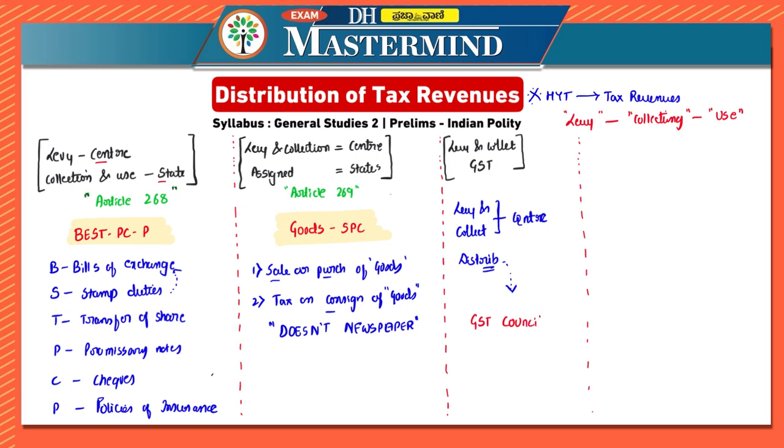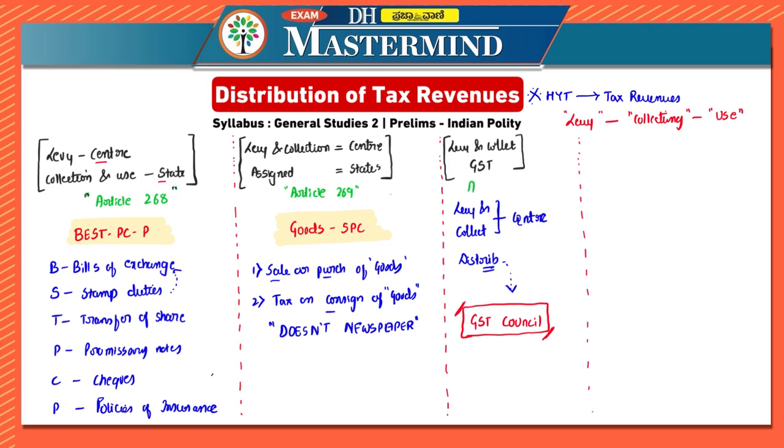GST Council. The distribution of this is provided by the GST Council. The manner is especially provided by the Parliament itself on the recommendation of the GST Council. But you have to remember GST Council. Why? Because if they mention Finance Commission, we might get confused. So here the shortcut itself is GST Council, because it is levy and collection of GST.